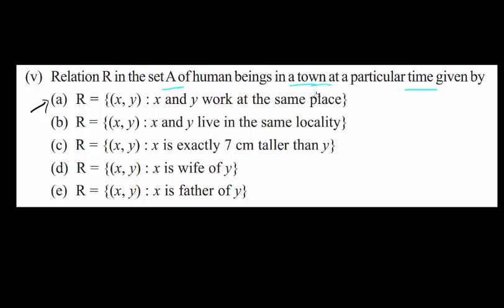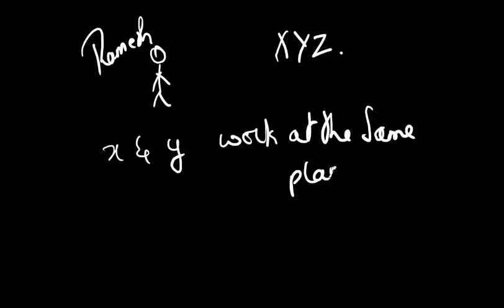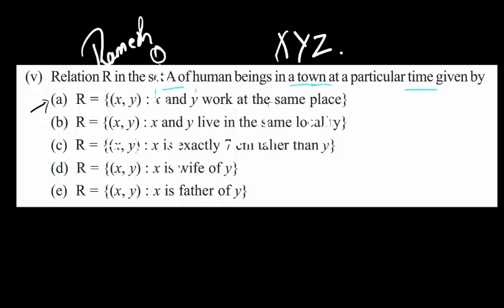Let's pick up a city, let's say Bangalore, at a particular time, let's say today. Now today X and Y are working at the same place. This is the relationship that's been defined to you. Let's take this particular person and name him Ramesh. Let's say he's working for a company XYZ. Whenever I'm trying to prove these kinds of questions, I need to put the statement X and Y work at the same place. That's the relationship defined to me. Let's go back and check that. It says X and Y work at the same place.